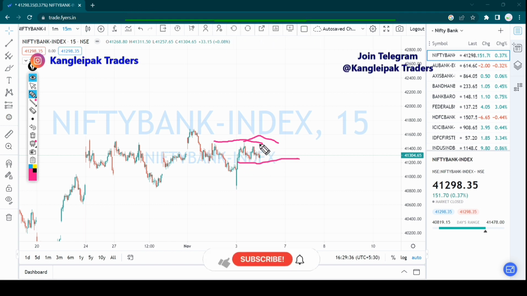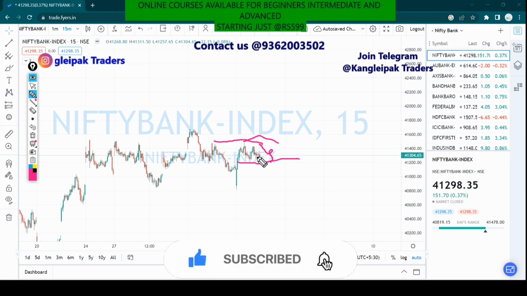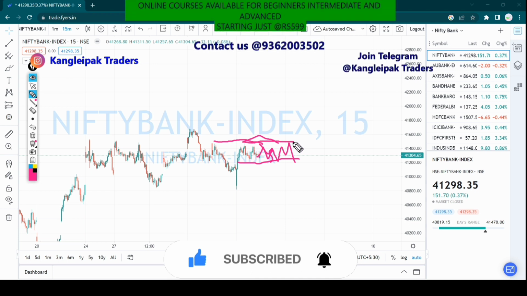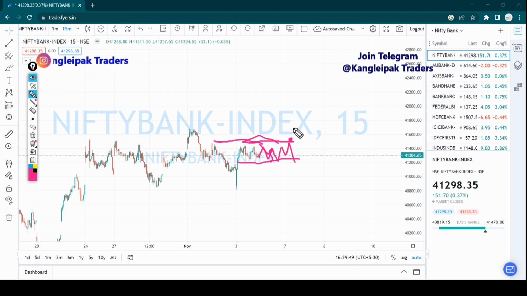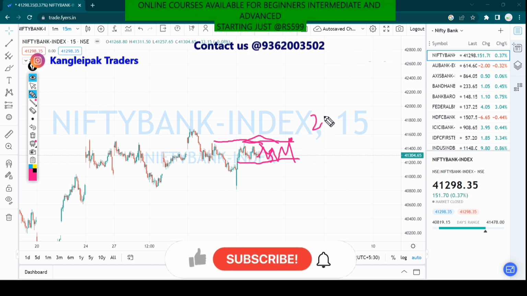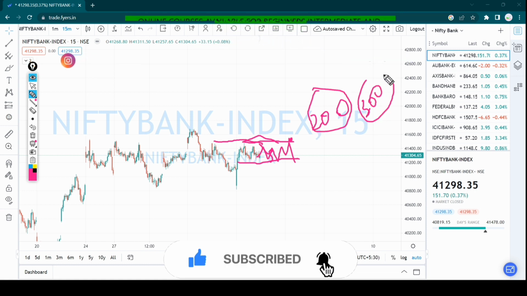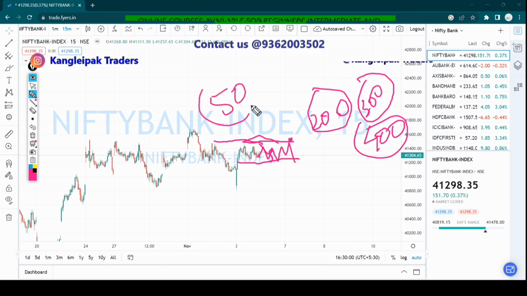This will be a no trading zone, because in this range the market will be very volatile. If it breaks above 41,500, we are going to create a bullish position, and that momentum will be very fast, guys. Our first target will be 200, the second target will be 300, and the third target will be 400, keeping a 50-point stop loss. So this is how we are going to trade in Nifty Bank.